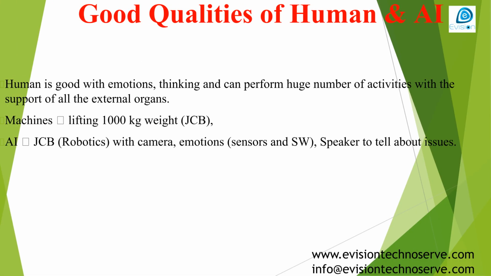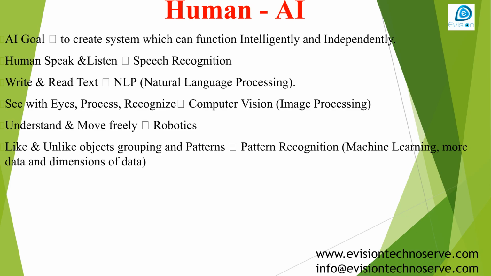Humans excel in emotions and complex thinking, performing diverse activities with external organs. Machines, like a JCB, are good at heavy tasks, such as lifting 1,000 kilograms. AI-powered machines combine these abilities, integrating elements like cameras, sensors, and software for intelligent operation. The goal of AI is to create systems that can function intelligently and independently.